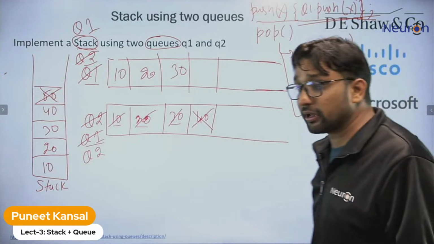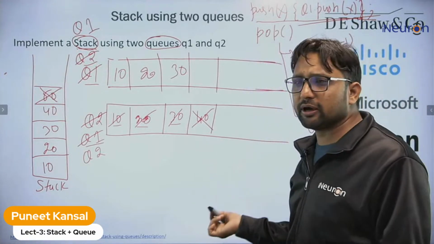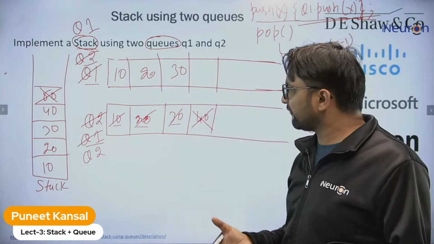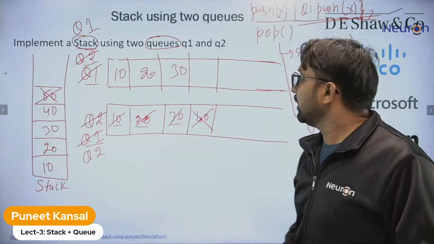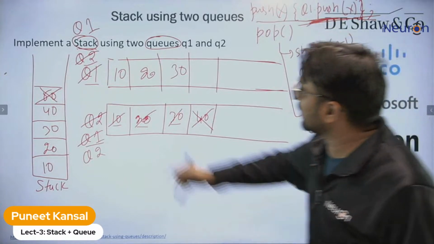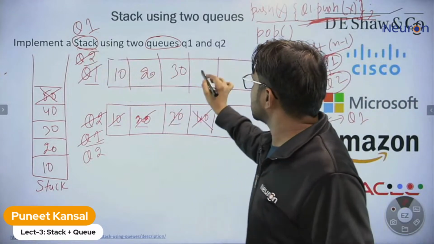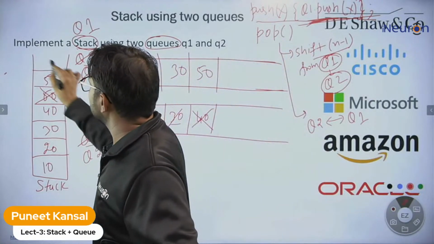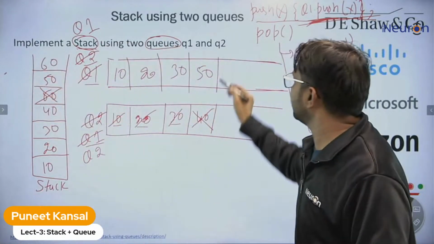If you check here, you can do any operation. Now that pop is done, let me insert an element. We always insert in Q1. So where is Q1 right now? Q1 is this. So let me insert elements. We insert 50 and then 60.